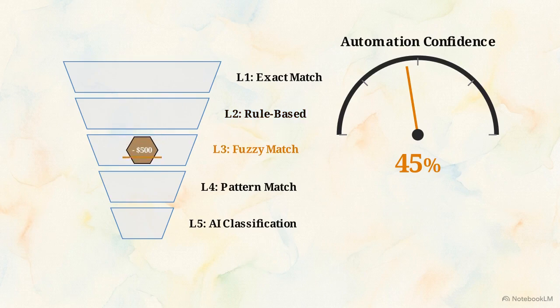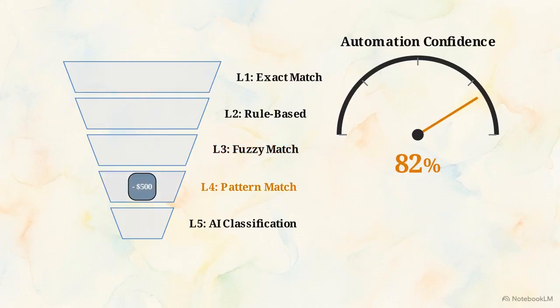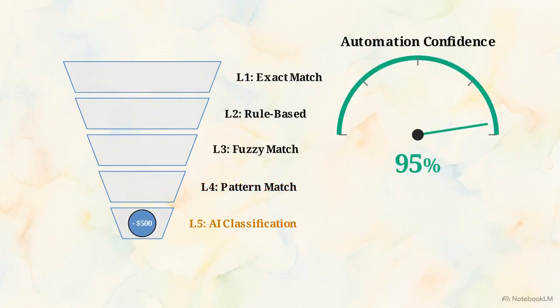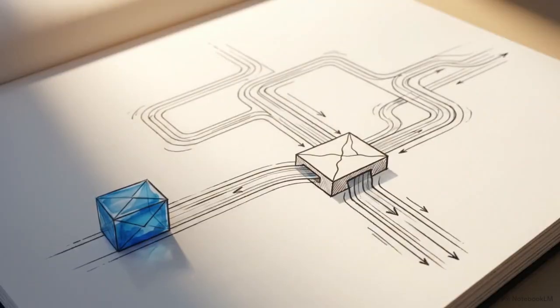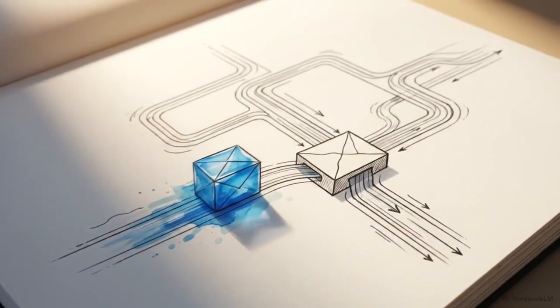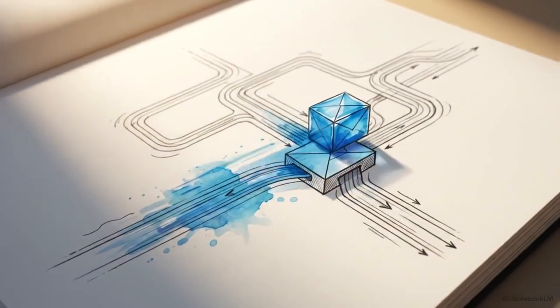Layer 3 utilizes fuzzy matching to parse messy, incomplete, or truncated string text hidden in remittance emails. Layer 4 applies historical pattern matching, deploying Bayesian prior probabilities based on that customer's unique deduction history. Layer 5 activates AI and machine learning classification. Using models like XGBoost, it predicts root causes and next best actions, pushing the confidence score past the posting threshold. The system then assigns an expected recovery amount and automatically routes the categorized deduction to the correct department.